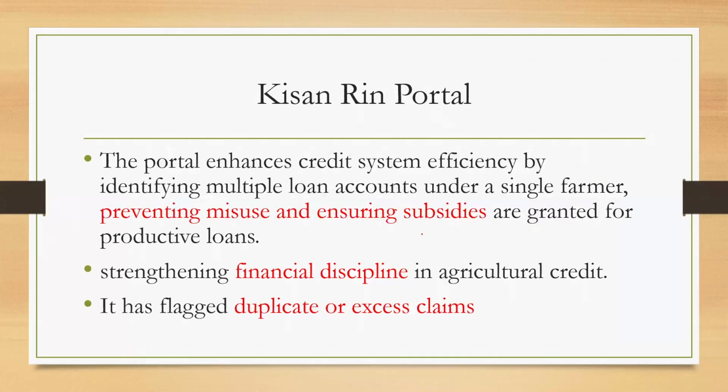So what happened earlier, a lot of loans they used to apply for, Kisans, and some interest subvention they did not receive. So all these problems were there. To address all these problems, they have created the Kisan Rin portal. The portal enhances credit system efficiency. Misuse also it will remove, ensuring subsidies, financial discipline, and no duplicate and excess claims. So this one thing you just try to remember.